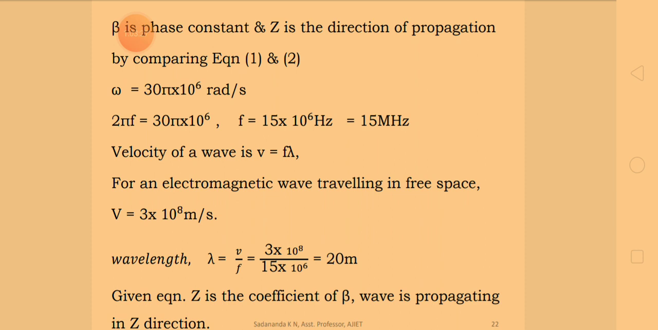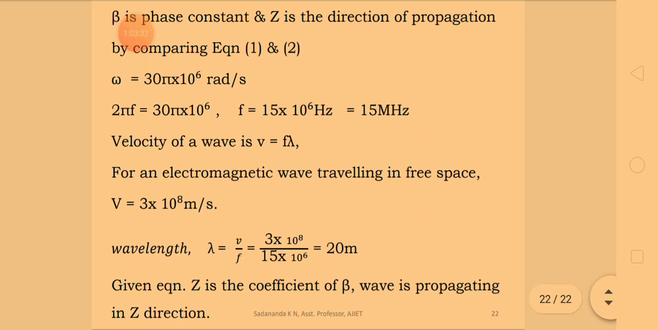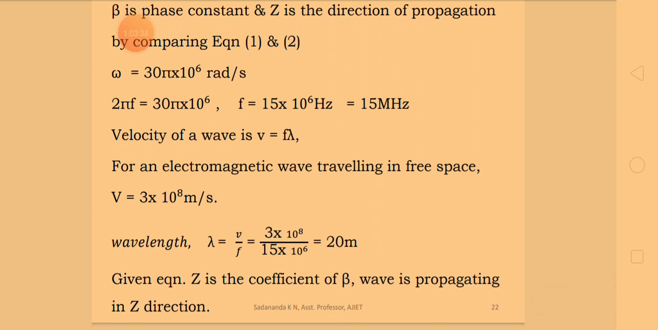And the last part is the direction of propagation of the electromagnetic wave. This can be concluded from the equation itself. In the given equation, z is the coefficient of beta, so that represents the direction of propagation of the wave. Therefore, z is the direction of propagation of the given wave.